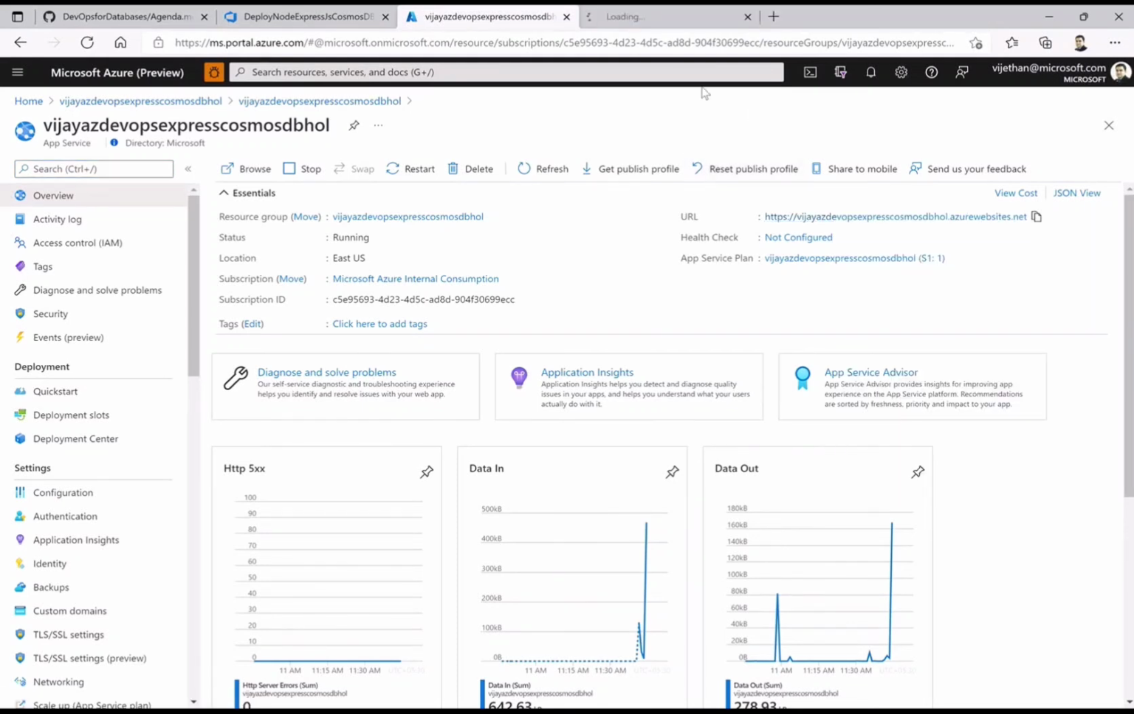So let me try to browse this particular website. And at first instance, if you're running it for the first time, I think it can take some time because Express as an engine itself takes some time. So it will load after subsequent hits.